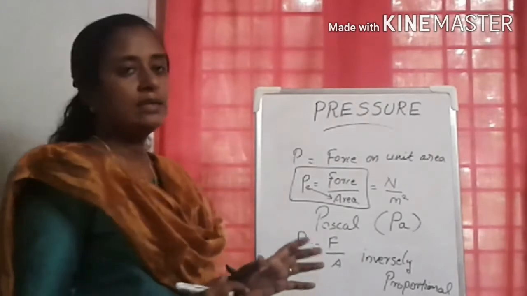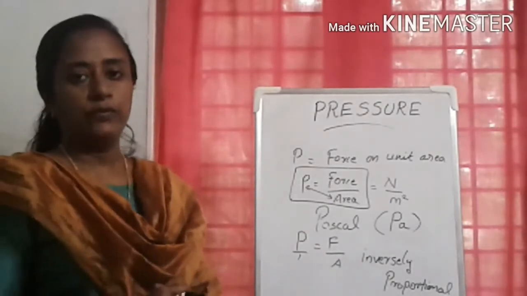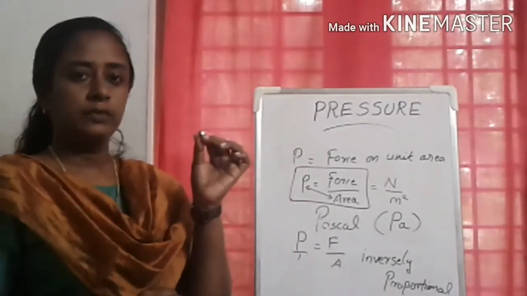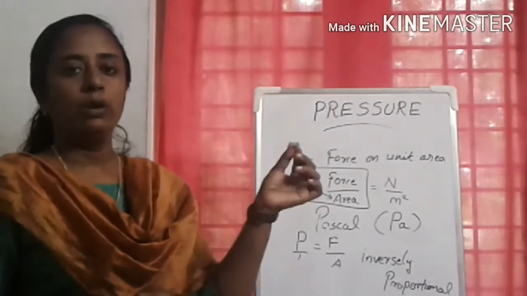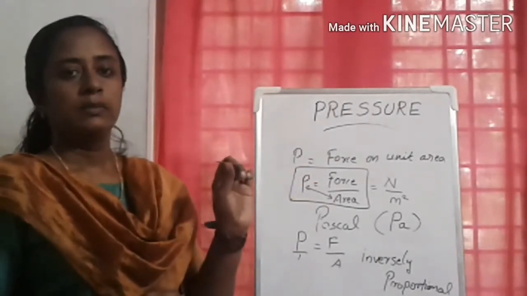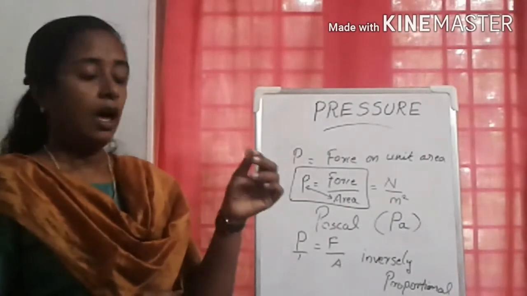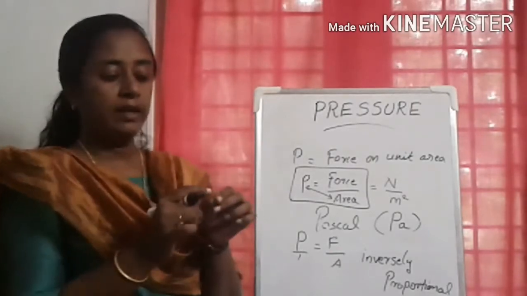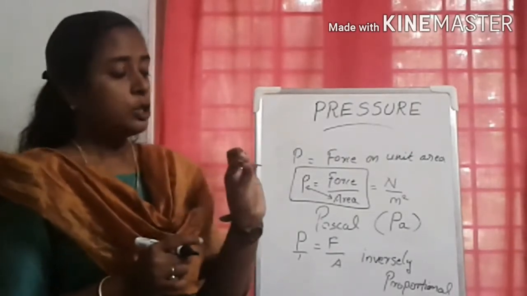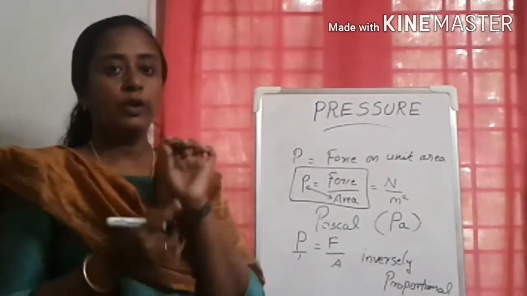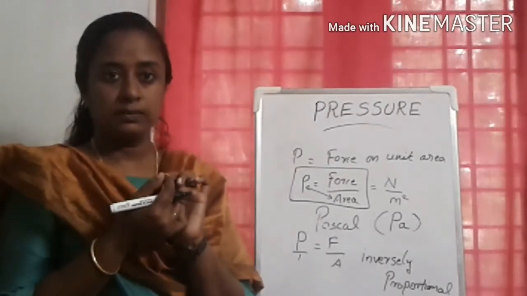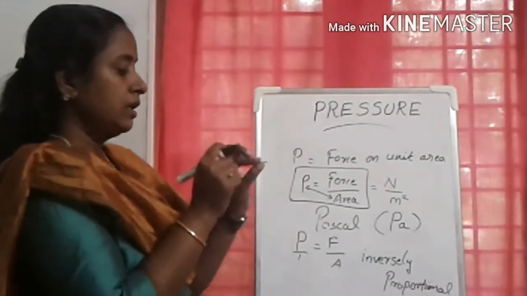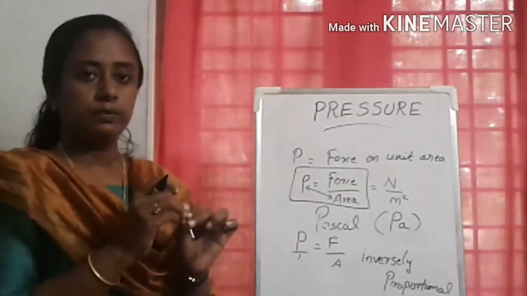So this equation has a lot of applications in our daily life. First of all, take a nail. If you want to fix the nail onto a wall or a wooden block, you have to hammer it. The nail has one sharp end and one broad end. Which part should you focus on the wall? You have to focus this sharp end, and this broad end we have to hammer. Then we can see that this nail will enter into the wall.